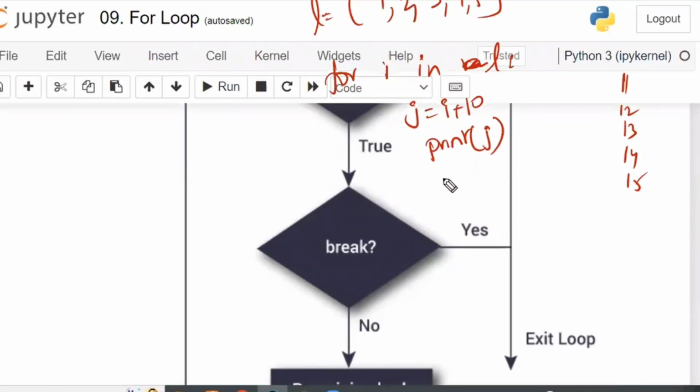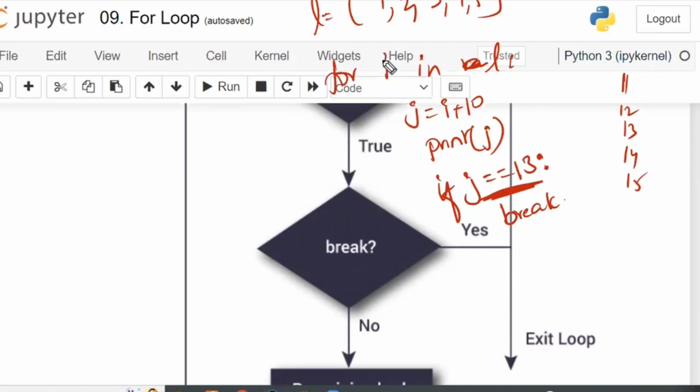Now what I am going to do is write if j == 13, and inside that I am writing break, which is the keyword. For if, how can we write it? The same way, already we have completed the if conditions, right? Write if and the condition, keep the colon, and inside just write the word break.